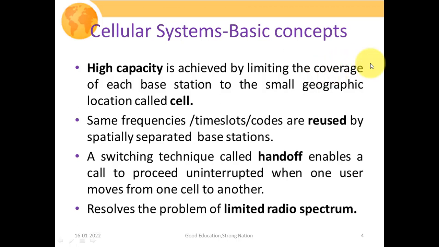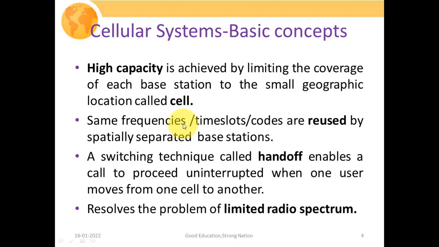So now we're going to discuss the basic concepts of the cellular system. High capacity is achieved by limiting the coverage of each base station to a smaller geographical location called a cell. Here you should keep in mind that we have to plan a cellular communication system, and what our needs are and how we will fulfill them. As of now, just consider that if we want to deploy a communication system, we need high capacity, and it is achieved by limiting the coverage region of a base station to a smaller location, and the coverage of that station is called a cell.